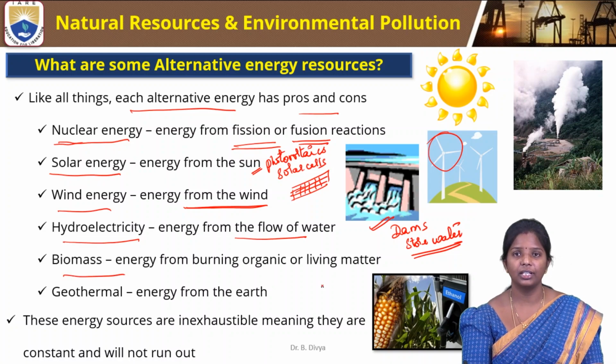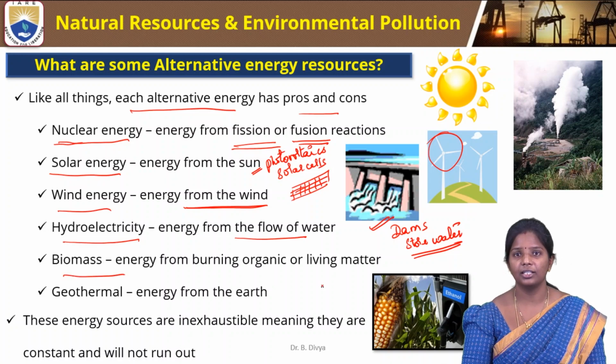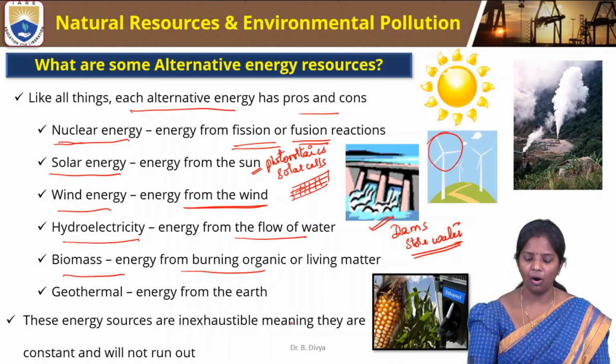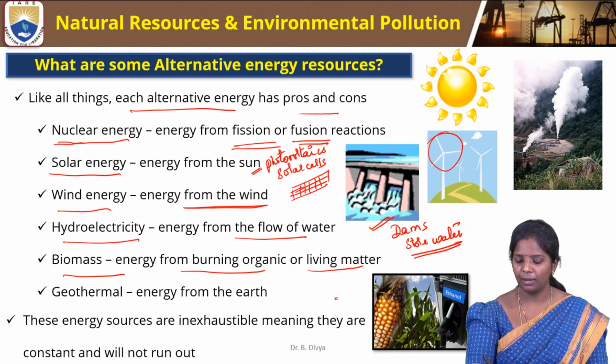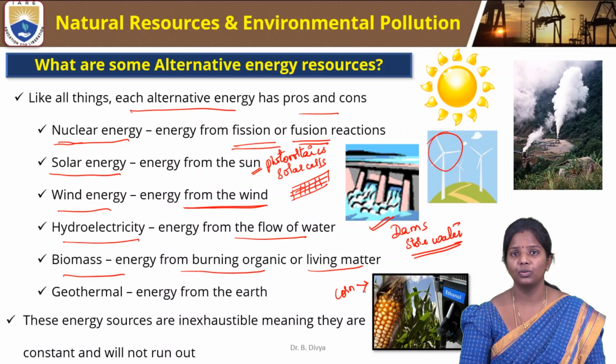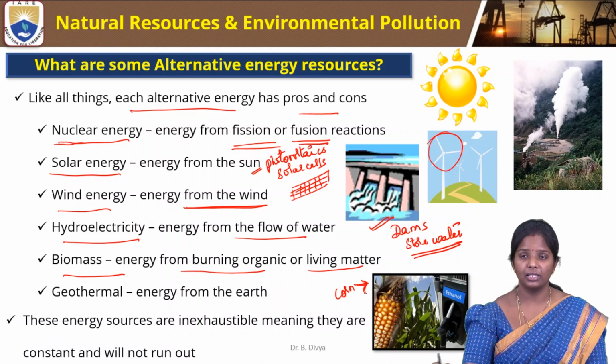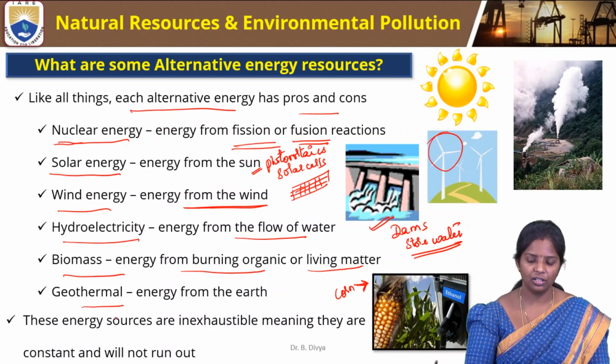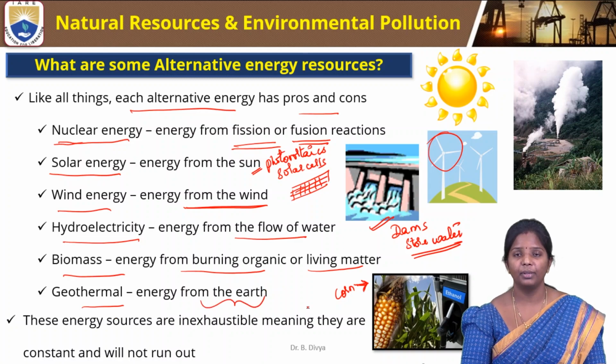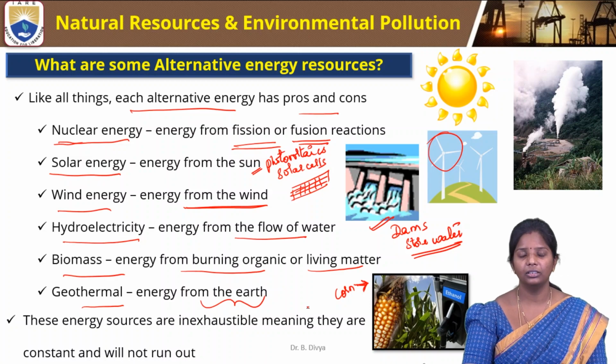Biomass is one of the trending modern-day energy sources, energy from burning organic and living matter. For example, corn is used to produce ethanol, which can be used as a biofuel and also as biodiesel in automobiles. Then there is geothermal energy from the earth, where we use the heat coming out from the earth and convert it for useful purposes.